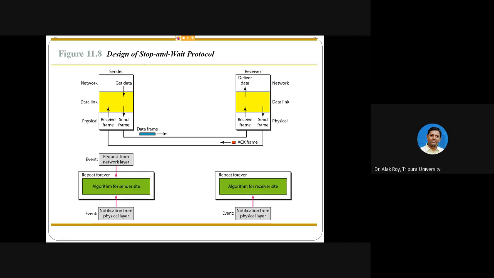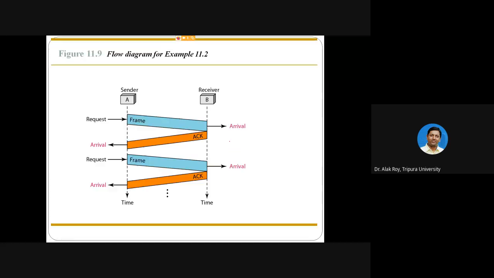But in the second category, stop and wait protocol, whenever the sender sends something as a data frame to the receiver, the receiver replies with an acknowledgement. So for each frame there will be an ACK.